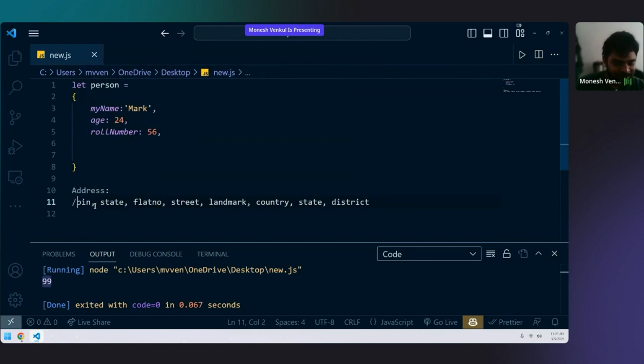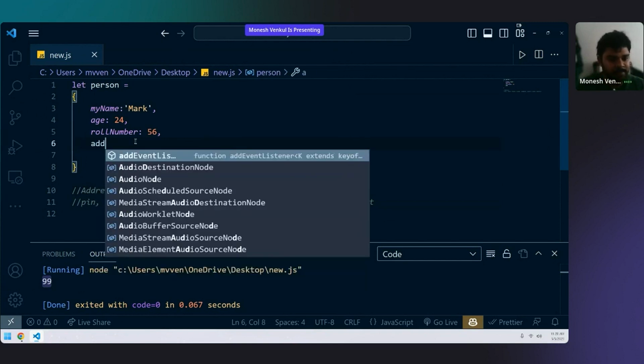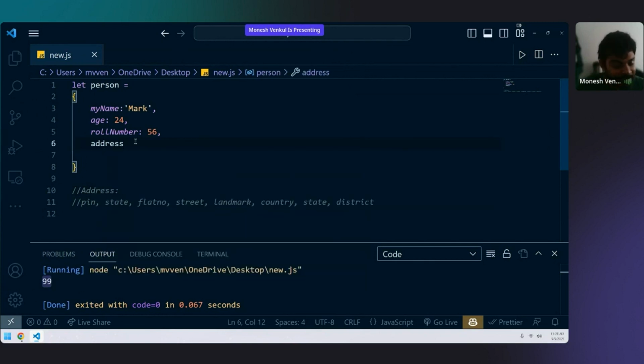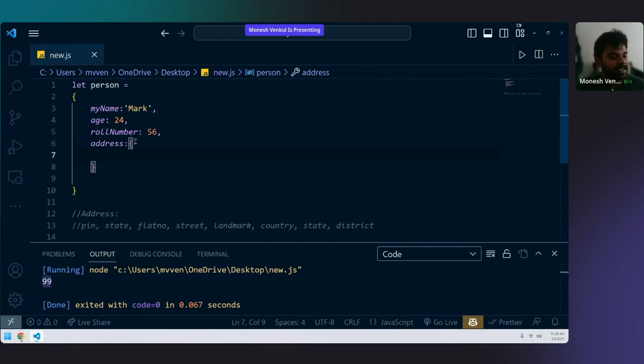I should have put it in comments. Now you tell me, after seeing all the things we listed, is address a single field? No, right? You all agree that, sir, address is not a single field. So what happens is, to describe an address, we can create an object inside an object.